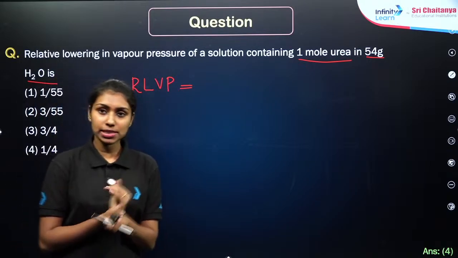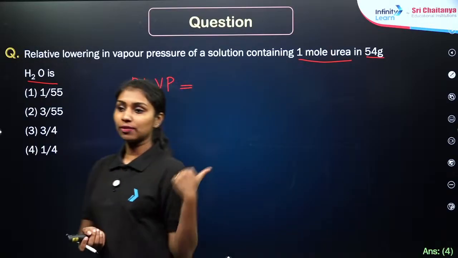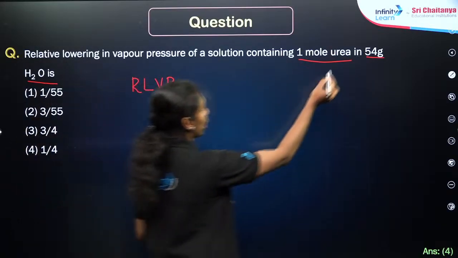Relative lowering of vapor pressure is connected with the mole fraction of the solute, right? Mole fraction of solute. What is the solute given here? It is urea, right? Urea. So,